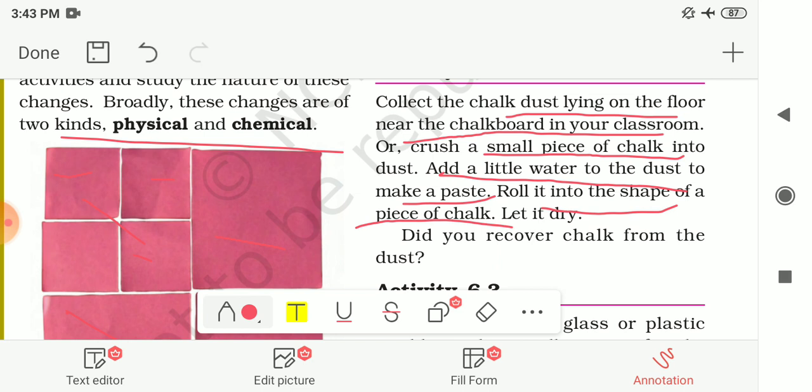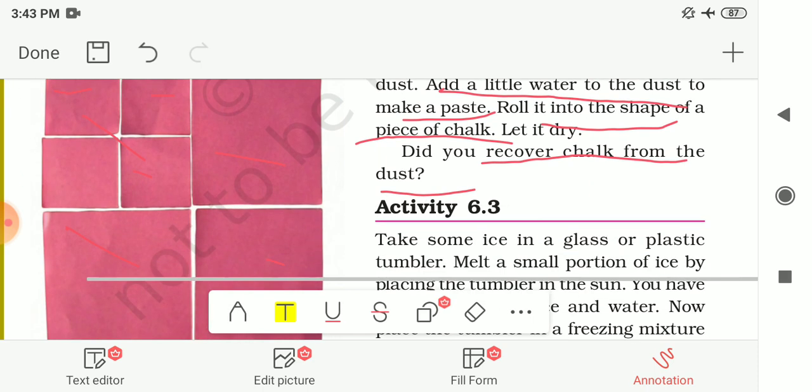So now the question is, did you recover the chalk from the dust? If we perform this activity, you will find that the chalk crushed into dust can be shaped into chalk again. From the same dust you can make the chalk again. So this is also a physical change, and it is a reversible change as we can get the chalk again.